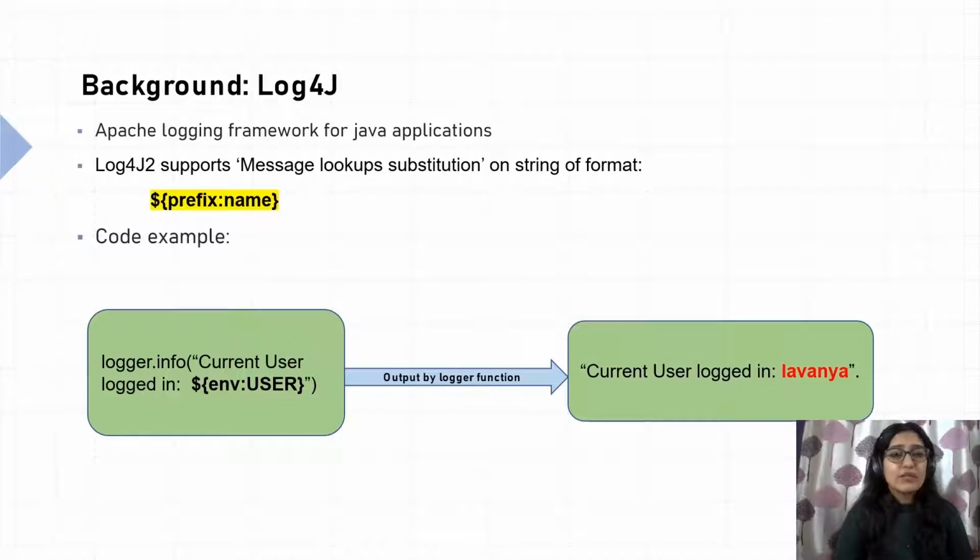Let's look at this example. Here, we are using the logger method, which is info, and we are trying to print a message, which is current user logged in, and here we are using the Log4j2 lookup functionality to fetch the user variable from the environment variables. So while evaluating or interpreting this particular string, Log4j will print current user logged in and the name of the current user, which in this case is Lavanya.